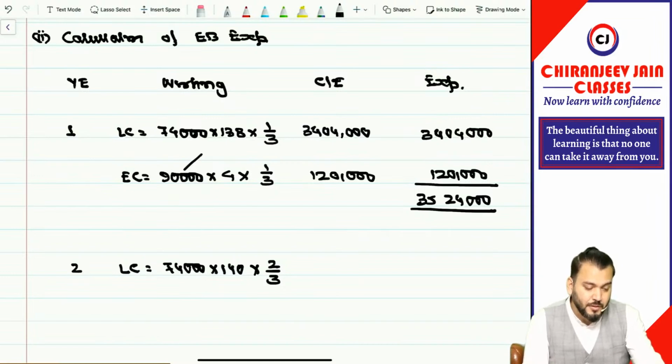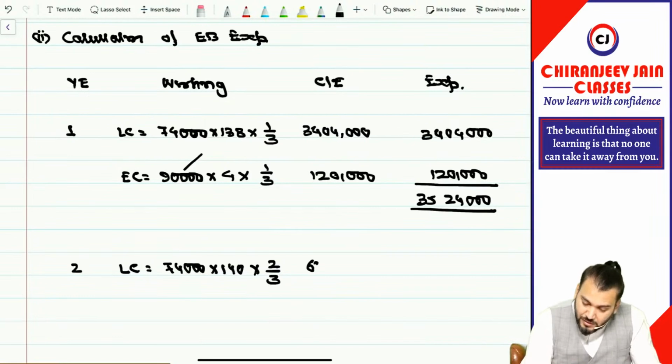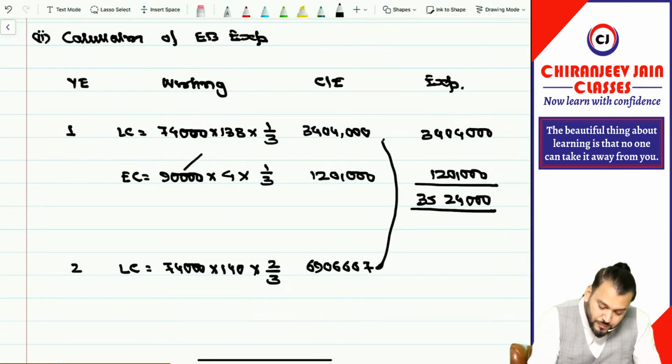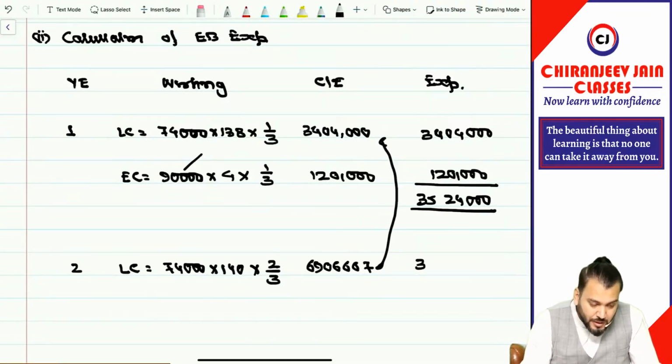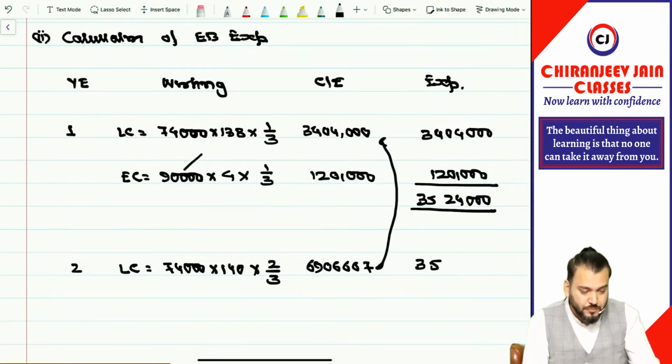Are you able to understand? Minus 34 lakh 4,000. How much will this come? 35 lakh 2,667 for the second year, correct?